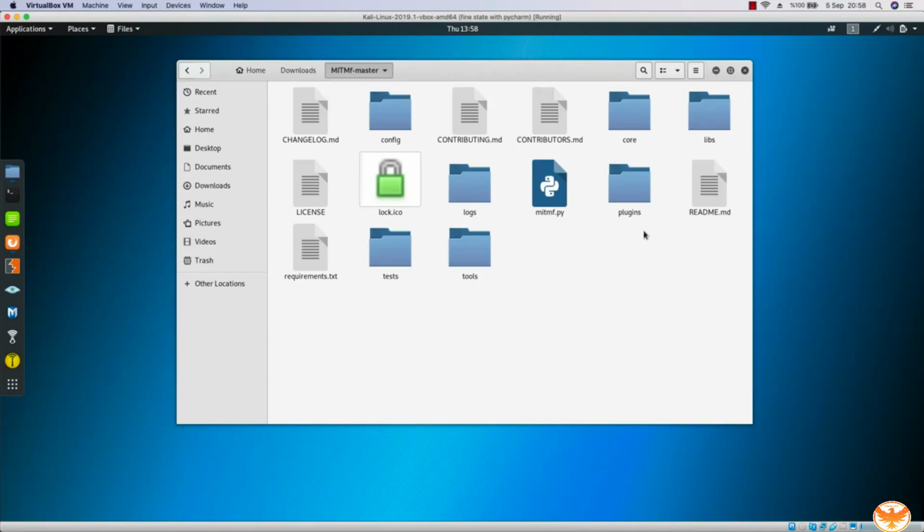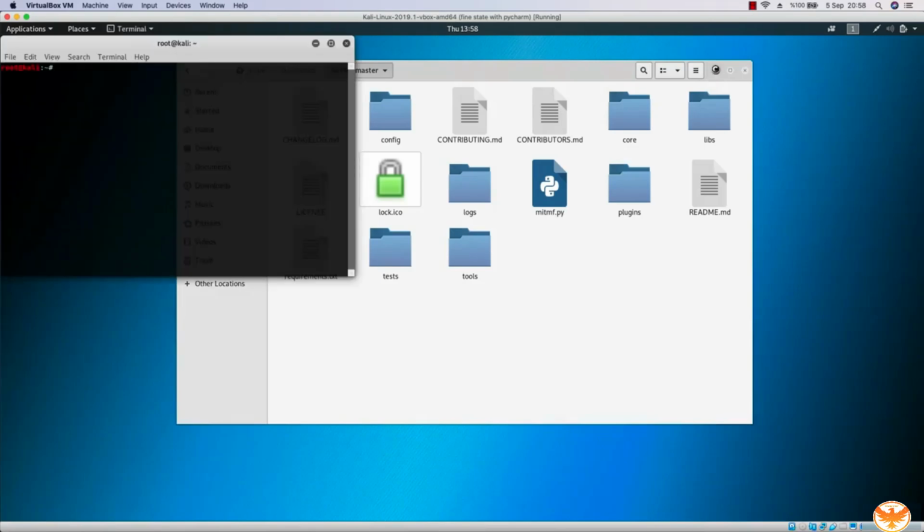So now, as I said before, we're going to run this man-in-the-middle framework py file in order to attack the target computer and in order to start an ARP attack and be a man in the middle. Okay? So let's do that actually. In order to run this, we're going to use our terminal.